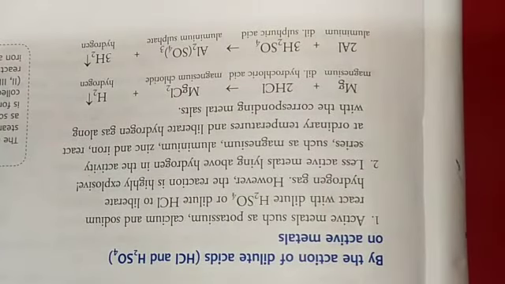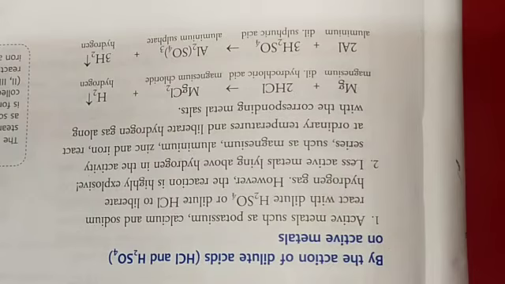Now let us study the preparation of hydrogen by the action of dilute acids such as hydrochloric acid or sulfuric acid on active metals. Children, you know that metals such as potassium, calcium or sodium are highly reactive.